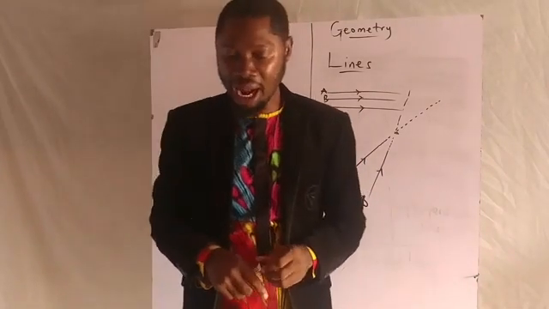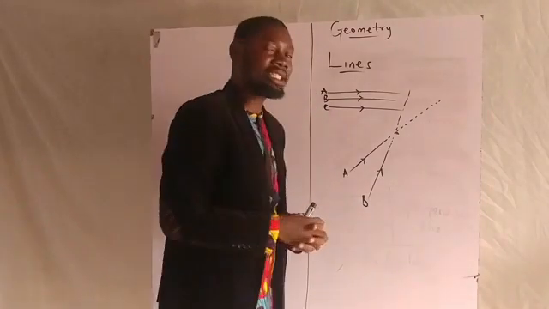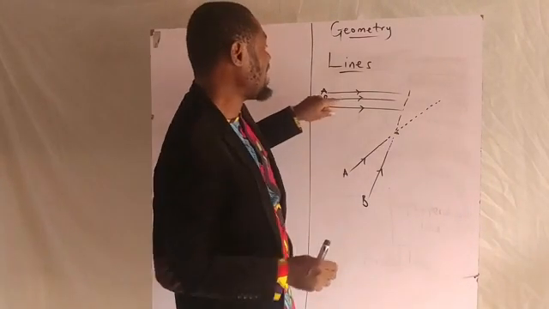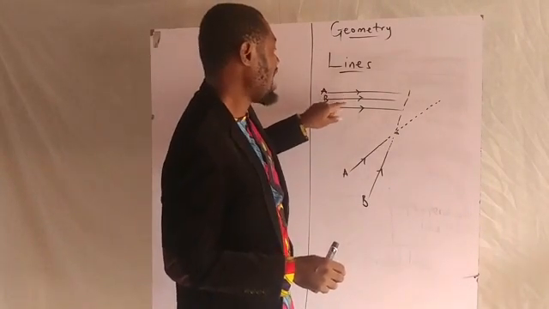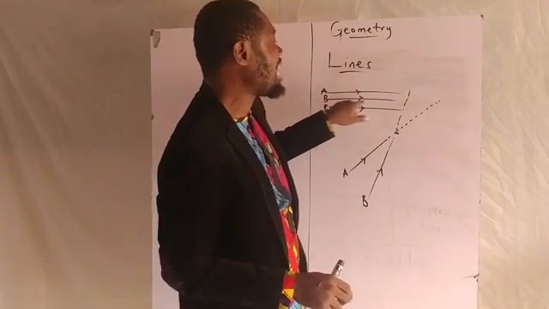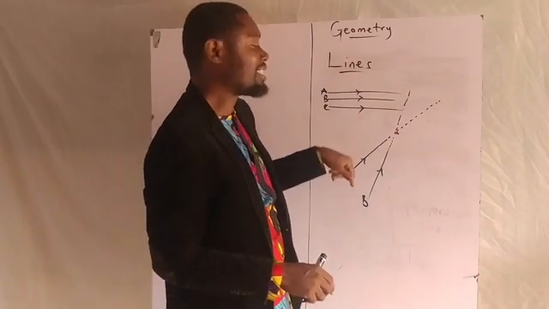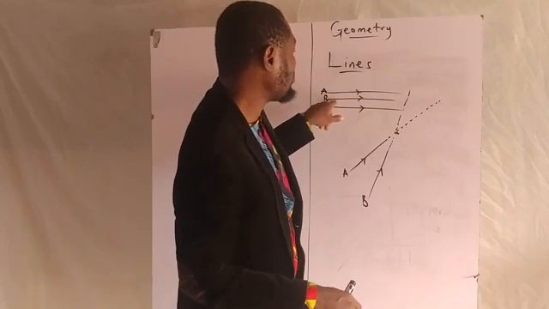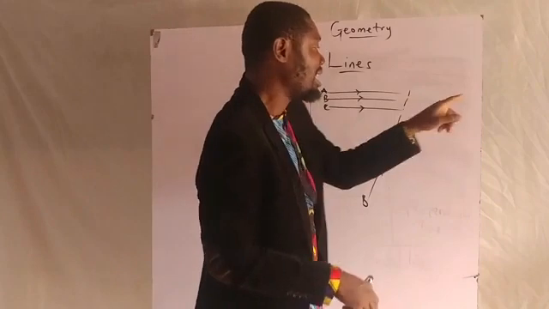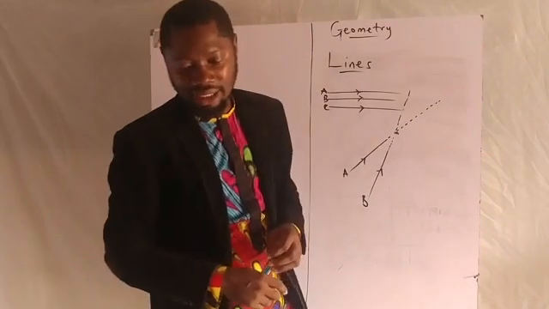The distance between two parallel lines is the same throughout. Now look at the distance between A and B, between B and C. The distance will remain the same because this straight line will keep going that way. There's no way the straight line will bend to where C is. This same path traveled by this line is what we'll keep on having if I choose to extend this line further. So the distance between two parallel lines remains the same.